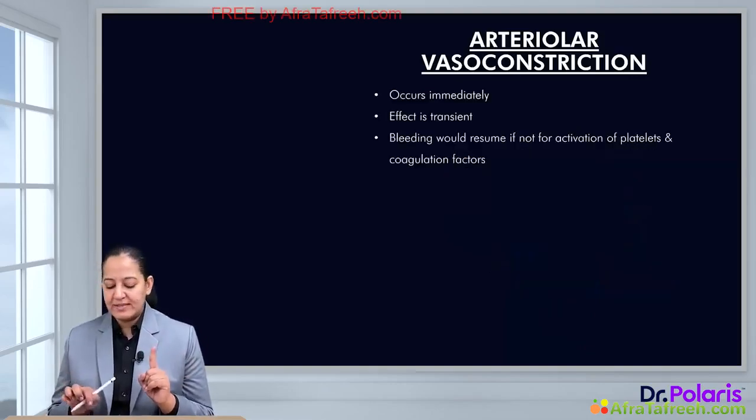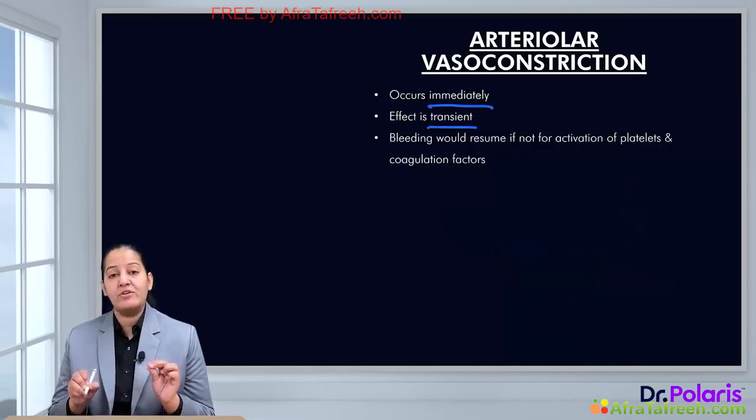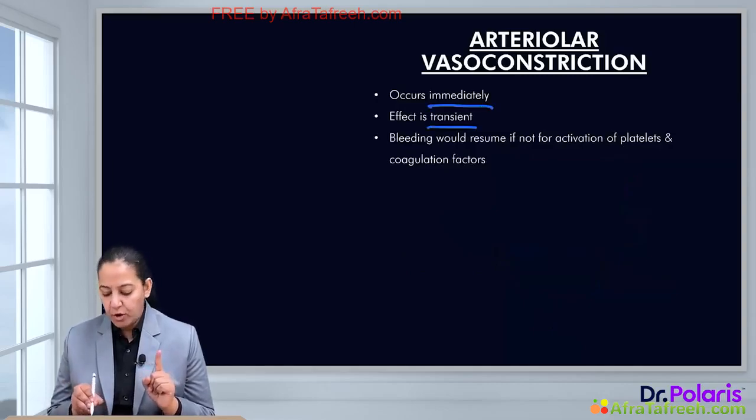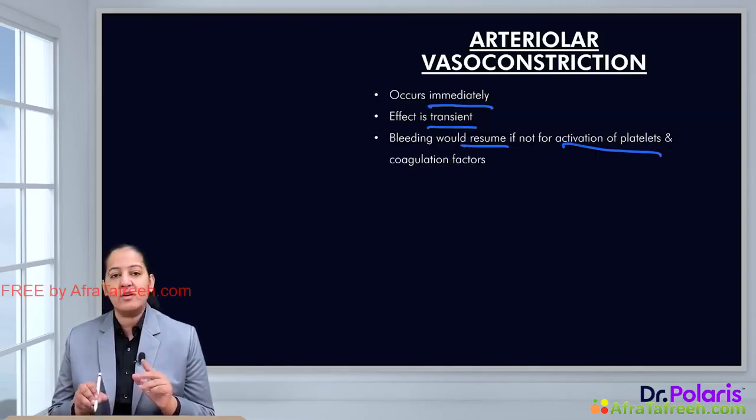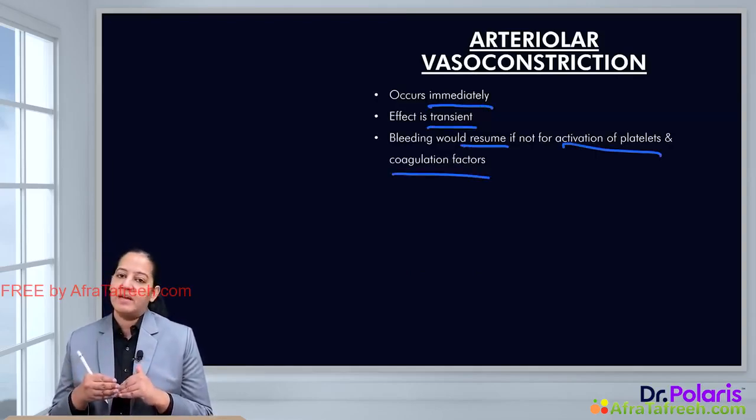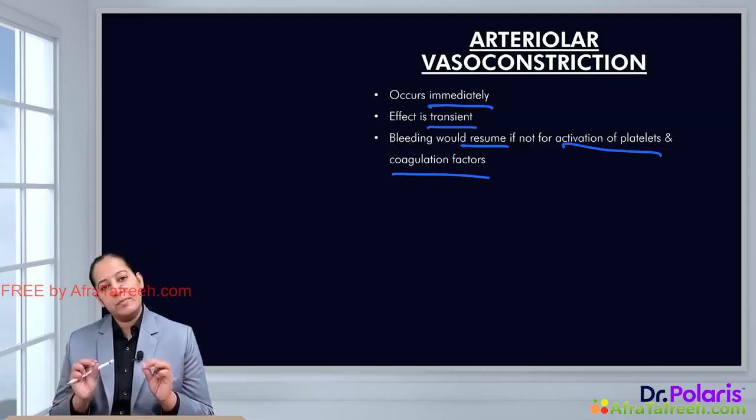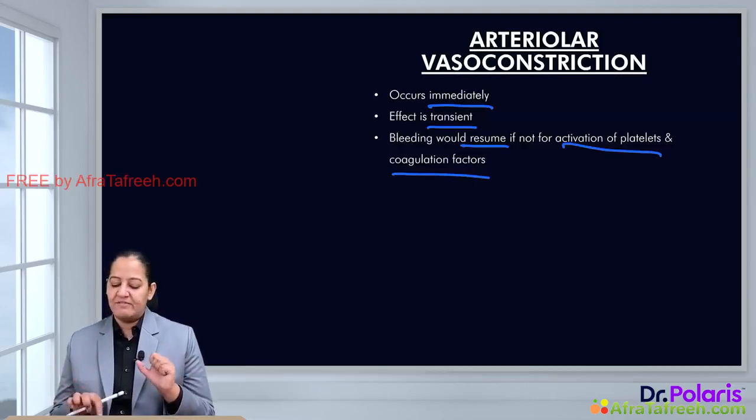But it is only transient. It occurs immediately and it is only transient. Bleeding would resume if the activation of platelets and coagulation factors for the formation of the primary and secondary clot does not take place. So bleeding will resume. So the first step is the vasoconstriction.